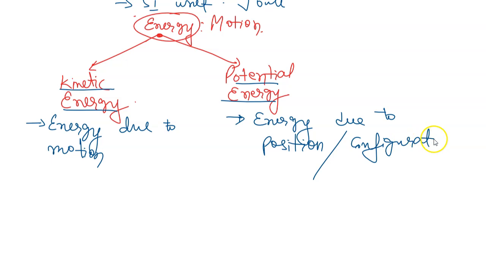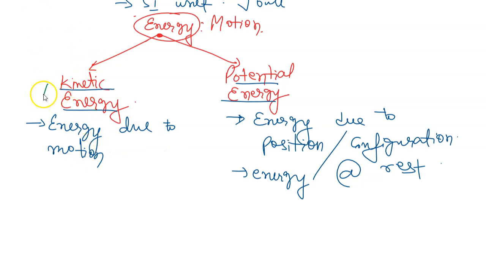That means location is important here to determine potential energy. So you can also say this is the energy at rest, because if I am talking about energy at any specific position or configuration, it means I am meaning energy at rest, and this is energy in motion.